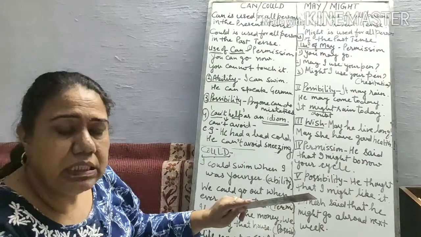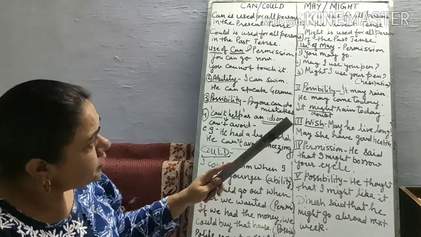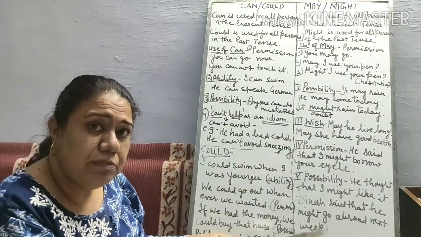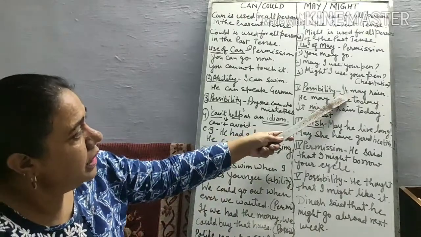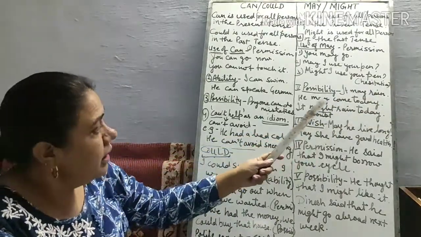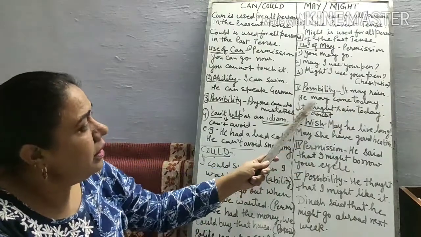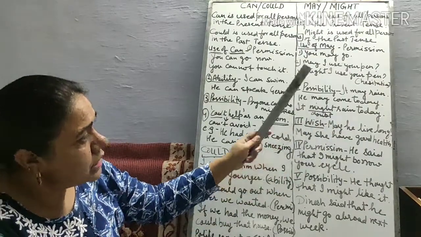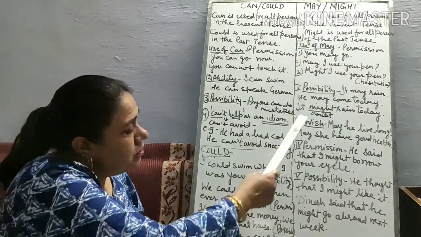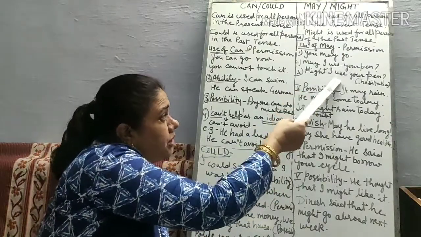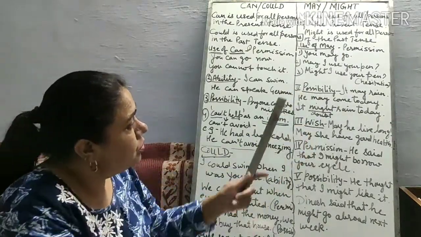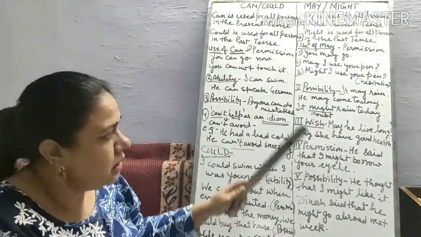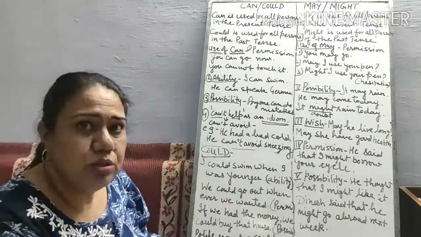When possibility is there, at that time we use may also, might also. Sometimes may is used for possibility, might for less possibility also, you can understand. It may rain. He may come today. It might rain today. Doubt is there, and less possibility is also there. When less possibility, less permission, hesitation is there, at that time we use might. It might rain today means less possibility is there, doubt is there, it might rain or not.